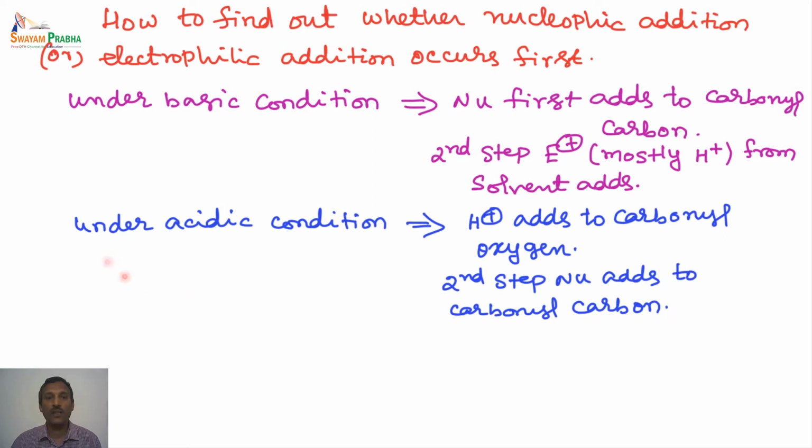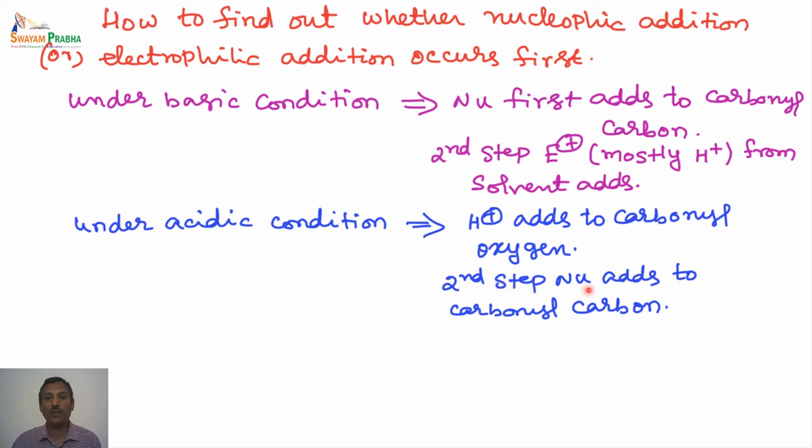And if the addition occurs under acidic conditions, that means an H plus source is already present in the system. So the H plus basically adds to the carbonyl oxygen because the carbonyl oxygen is electronegative. So this can accept the proton very easily.